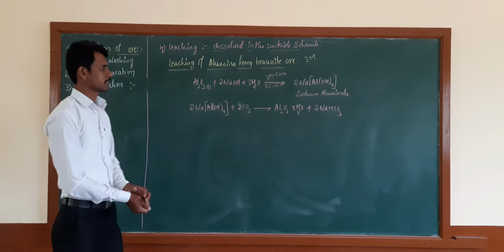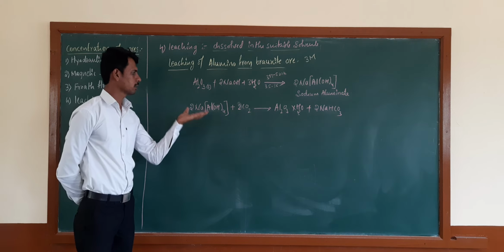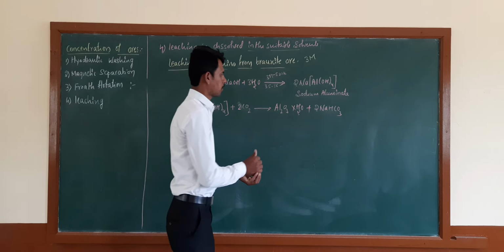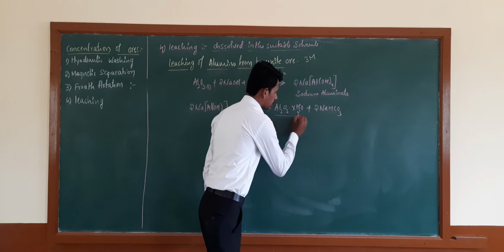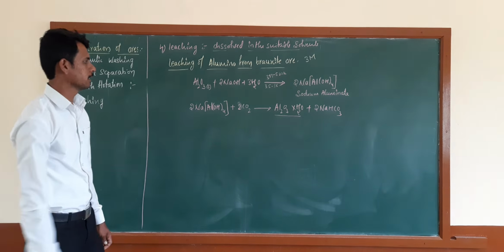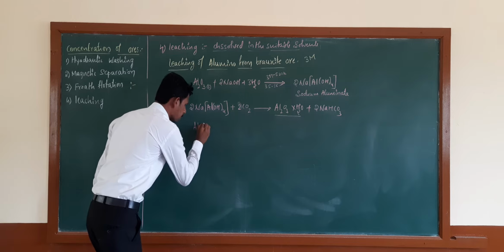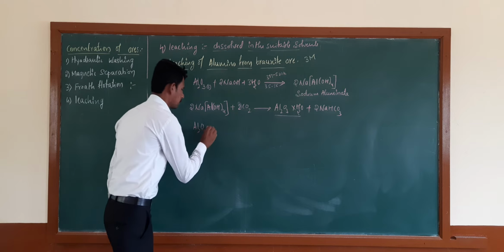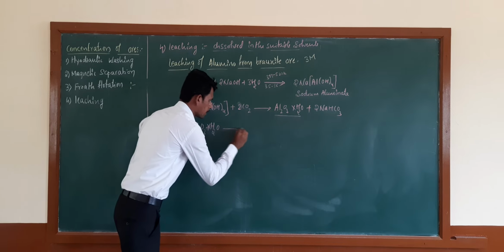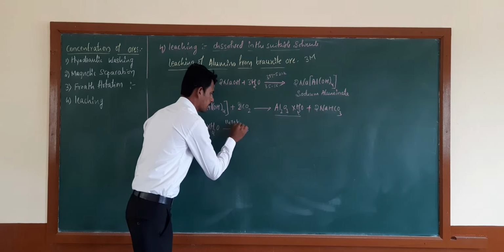Therefore, it is the second step. We are passing the carbon dioxide gas to the solution. The sodium aluminate combined with the carbon dioxide. Then there is a formation of the hydrated aluminum oxide. In the last step, hydrated aluminum oxide, Al2O3.xH2O, is heated at a high temperature of 1470 Kelvin.